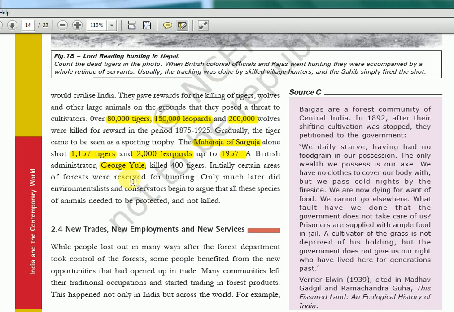1916, that Lucknow Pact happened, where these moderates and extremists will again come back, okay, reunite. So that time it is M.A. Ansari, I think. Same way when their split happened, 1907, okay, Surat split, that time it was Rash Behari Bose. So that area, I think 3-4 presidents are again important.